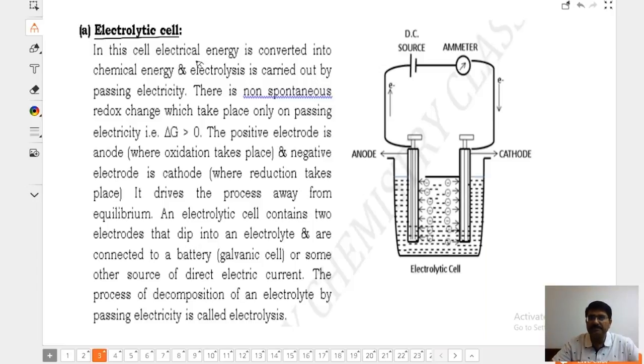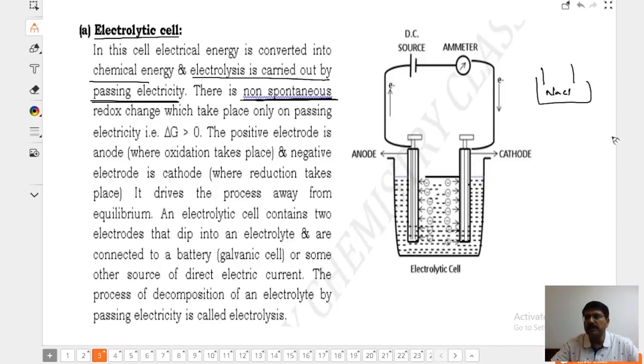In an electrolytic cell, electrical energy is converted to chemical energy, and electrolysis is carried out by passing electricity. Remember, electrolysis is a non-spontaneous redox change. If you have NaCl, you put one nail, you put another nail, will it ever convert into sodium and chlorine?